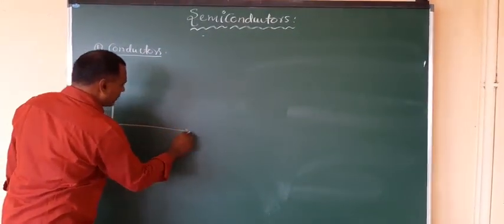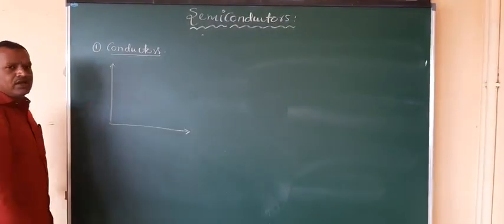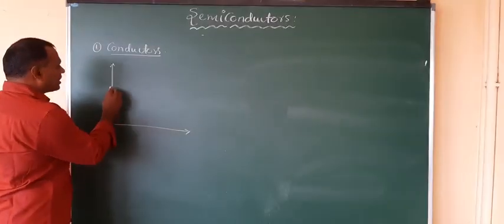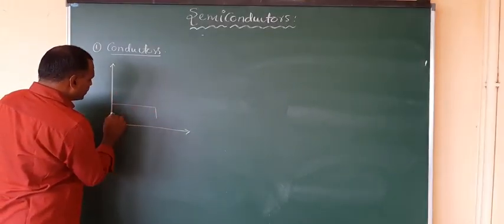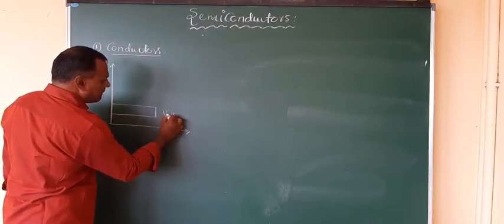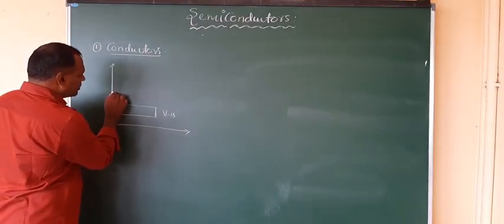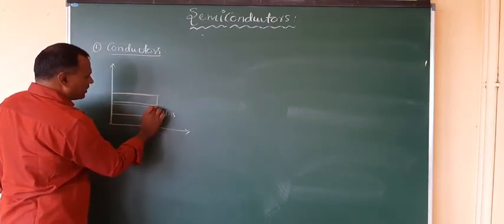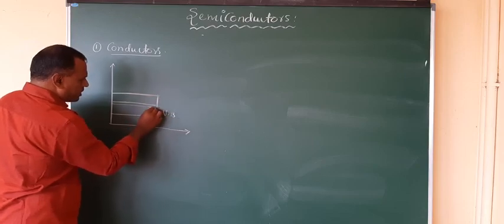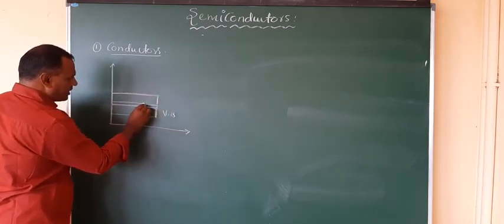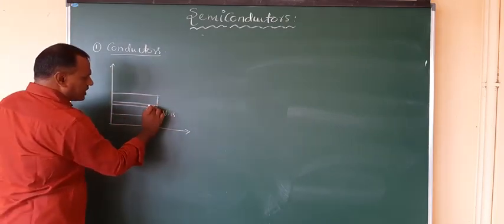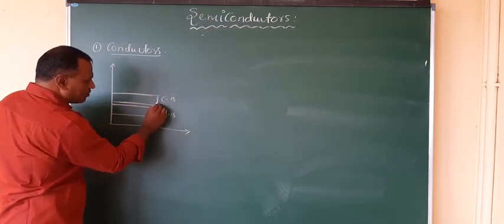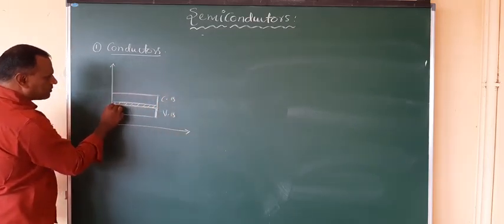This is the energy level diagram for conductors, showing how the VB and CB, valence band and conduction band, exist. Up to here you have the conduction band, and up to here you have the valence band. In this case, the conduction band and valence band are overlapping with each other,